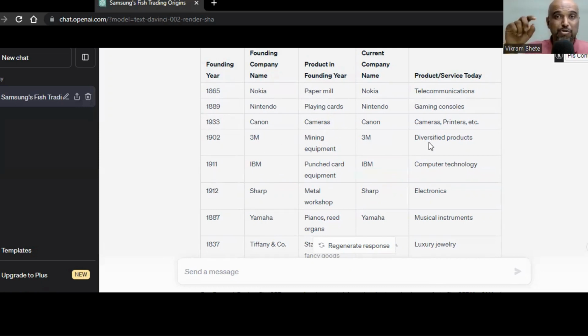Did you know that Post-its are a 3M product? If you knew that, please put it in the chat box that you knew it. I was like, I don't know, 35 years old when I got to know that 3M does Post-its. IBM, punch card equipment. This is interesting, right? So this is how you play around with ChatGPT.